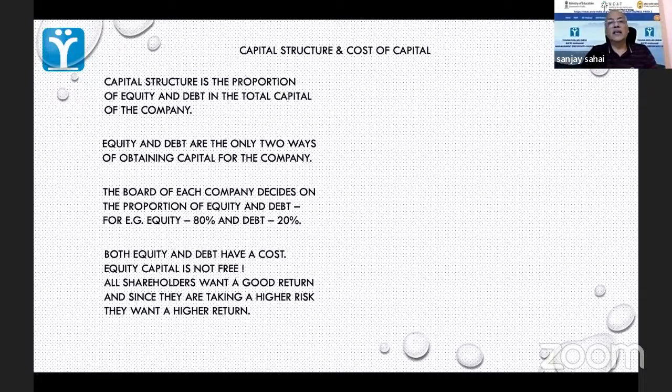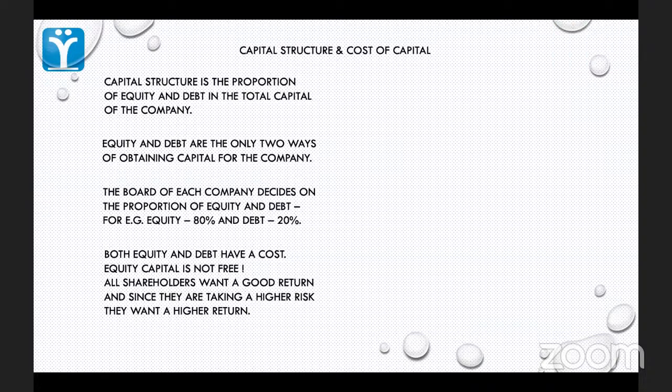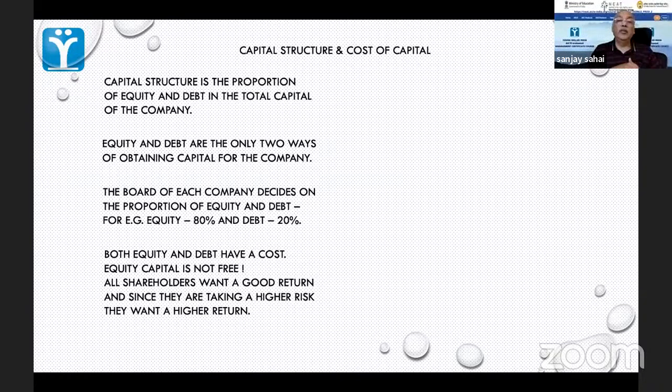All the company is saying is that if I fail, and if tomorrow I go into liquidation, then my assets will be sold. Depending on how much money is generated from the sale of assets, outside liabilities will be cleared first. The remaining will be proportionately shared among equity and preference shareholders. Only then will you get your money back. If nothing is left, you're gone. There will be nothing at all. For example, in the case of Lavasa, nothing was left. So equity shareholders lost out completely.